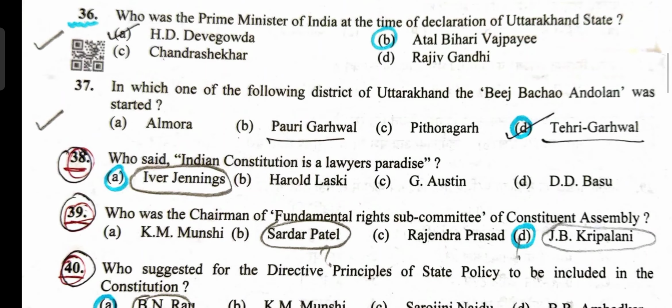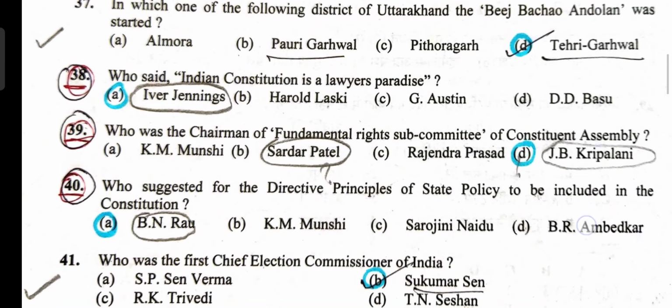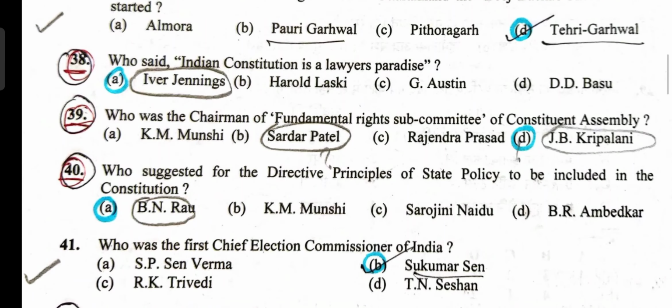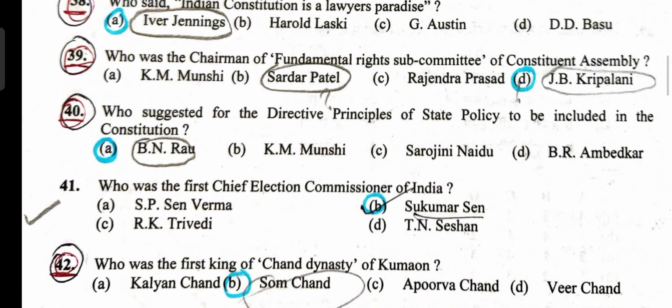Next question, where did Beej Bachao Andolan start? So it started in Tehri Garhwal. Option D is correct. Who said Indian Constitution is a lawyer's paradise? Ivor Jennings. Option A. Chairman of Fundamental Rights Subcommittee, J.B. Kripalani. Option D. Next question, who suggested for DPSP to be included in Constitution? B.N. Rau. Option A is correct. First Chief Election Commissioner, Sukumar Sen.